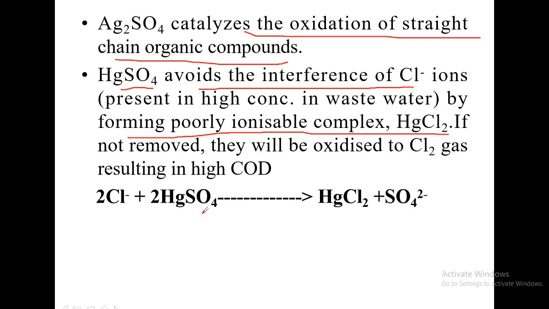Mercuric sulfate. But if you are provided with wastewater which is absolutely free from chloride ions, you need not add mercuric sulfate. That's why while explaining the procedure part, I told you that the 1 gram of mercuric sulfate you need not add, because in the laboratory we are providing you a wastewater sample which absolutely doesn't contain chloride ions.